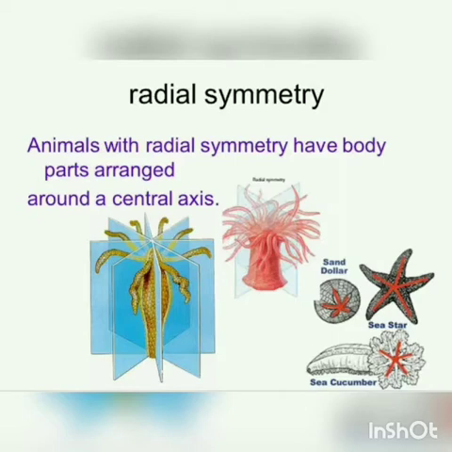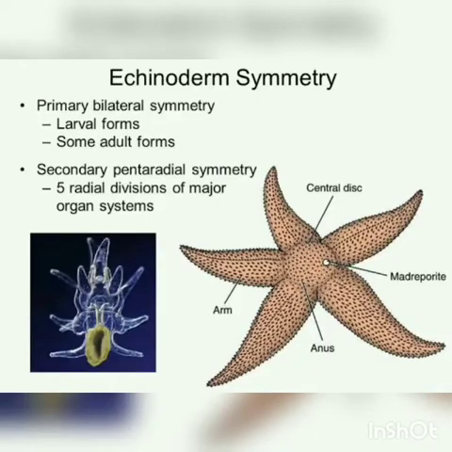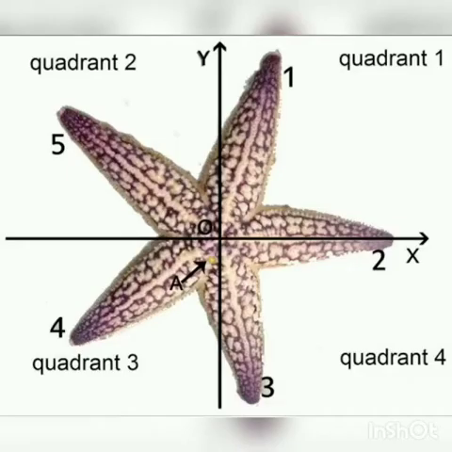However, triploblastic animals like echinoderms, that means starfish, have 5 planes of symmetry and show pentamerous radial symmetry. Penta means 5. So these starfish have 5 limbs. So this you can see in this picture, how the symmetry takes place in starfish. So starfish exhibit pentamerous radial symmetry.